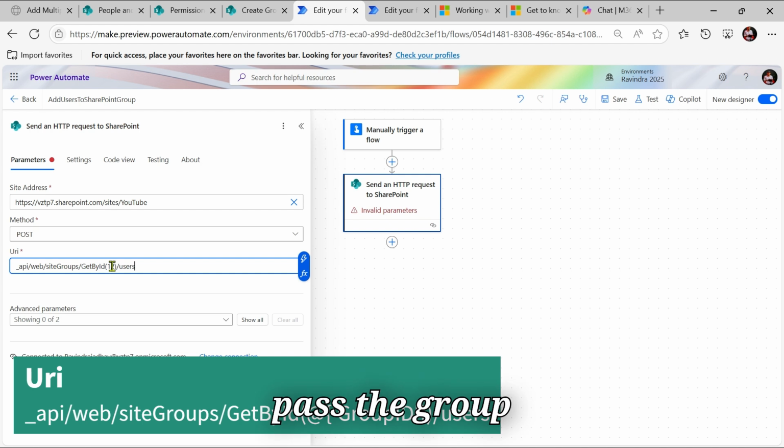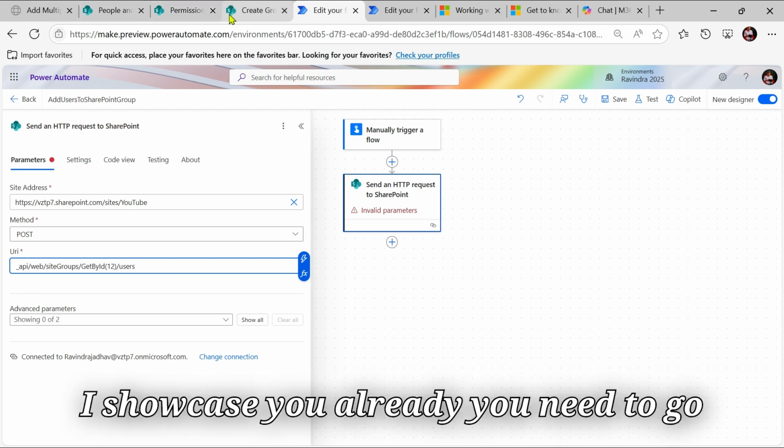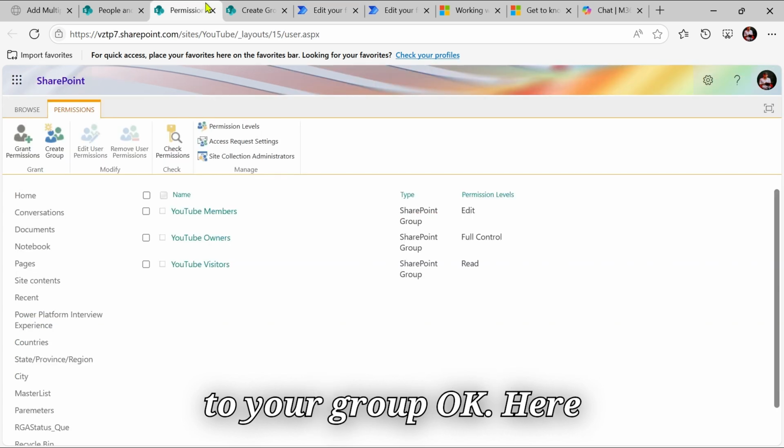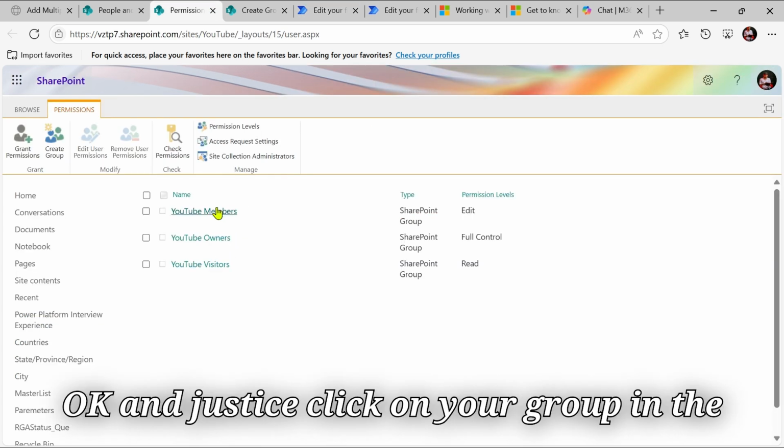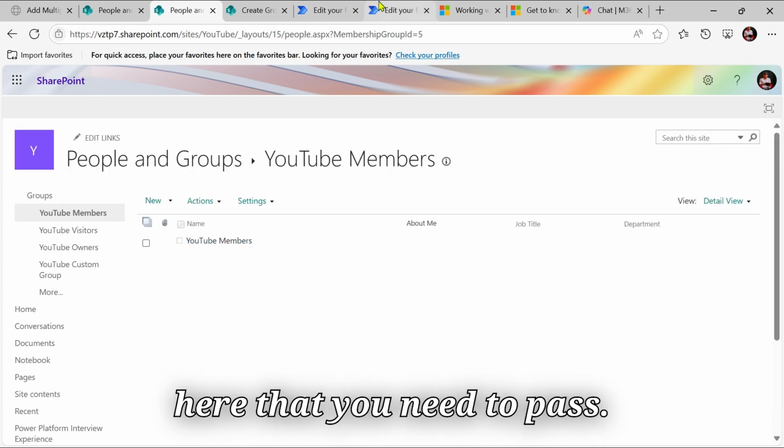We need to pass the group number here. Okay, so how to get that, I showed you already. You need to go to your group, and just click on your group. In the URL you get the group ID that you need to pass.